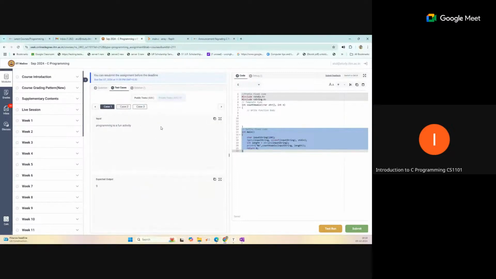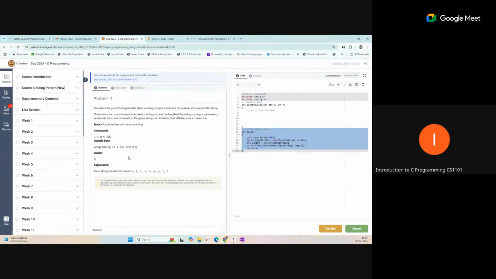So the test case is here, you can see the input and the expected output. Your output format should be exactly the same. That format is also mentioned in the question statement. In the sample input, you can see what type of output should be produced.